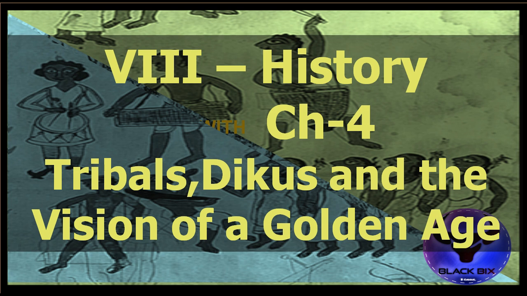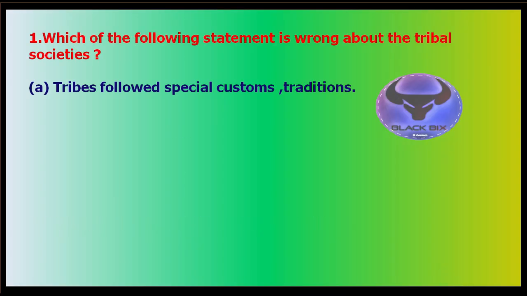Today we are going to have a quiz on chapter number 4 of class 8 history, Tribals, Dikus and the Vision of the Golden Age. The video is going to be engaging and exciting, so watch thoroughly. You will get 5 seconds to give the answers as usual. So let's begin. First question: which of the following statements is wrong about the tribal society?